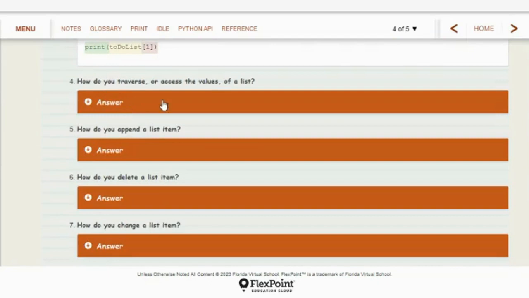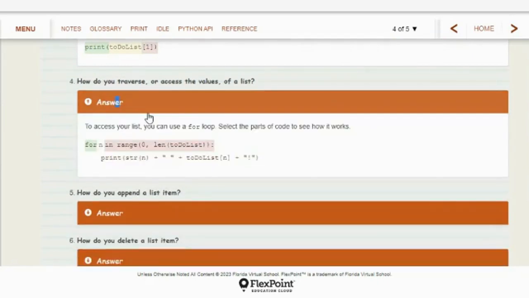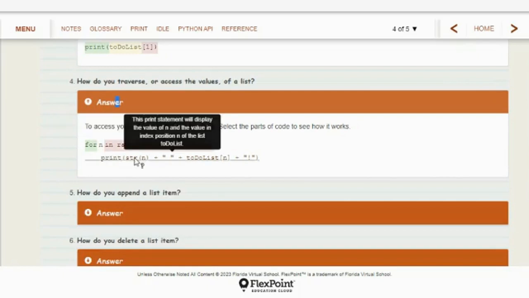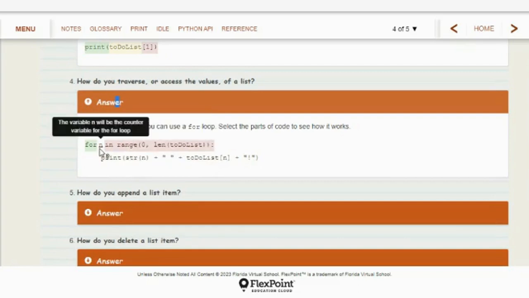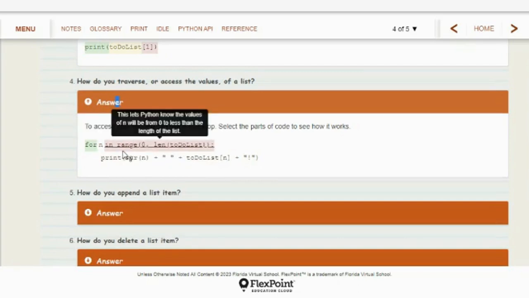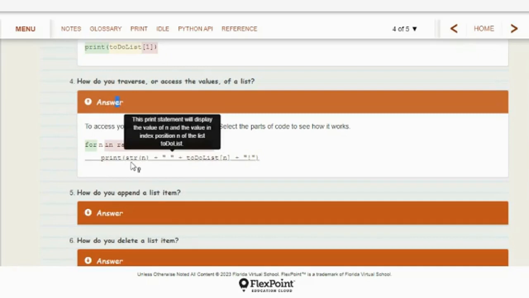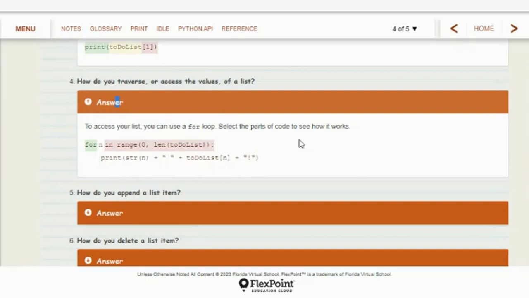How do you traverse or access the values of a list? All right, let's look at that. Here's a for loop. For in range of 0 to the length of your to-do list. So this will print string in whatever number, like if it starts at 0, 0 is the 0 item in the to-do list. And then the loop will come around again and it'll keep repeating that. And then the next time will be 1, and what's item 1, and then item 2. And it'll do that all the way until it gets to the last item, length.